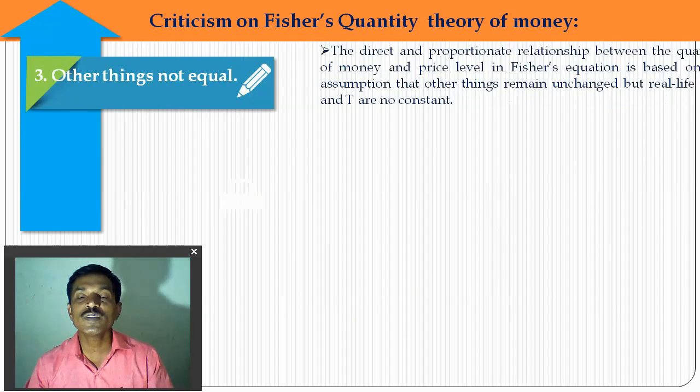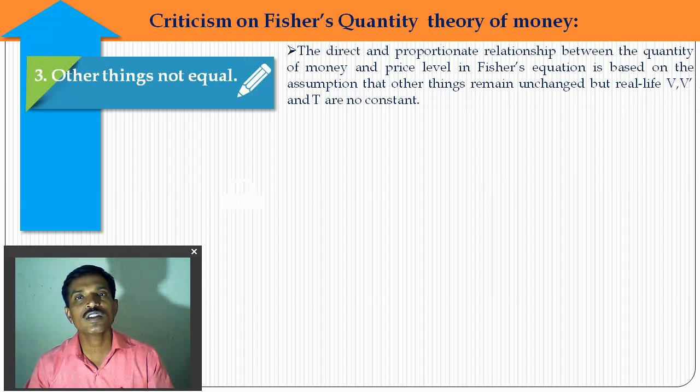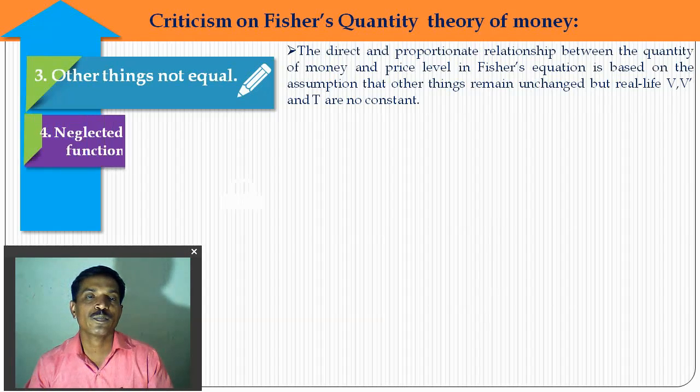Next, a criticism of this theory: other things are not equal, so other things will change. There are changes in the population, changes in the habits of people, and changes in demand. Fisher based the direct and proportionate relation between the quantity of money and the price level on the assumption that other things remain unchanged. In real life, other things, meaning the velocity of money, the velocity of credit money, and the total volume of goods and services transacted, are not constant.